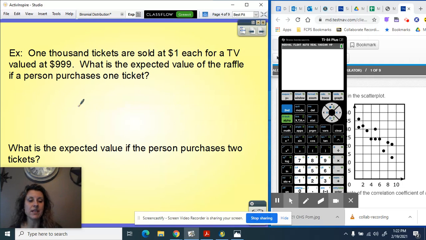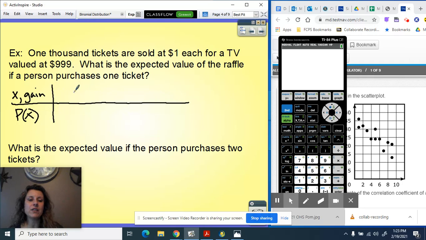Okay, a lot of times these scenarios are gaming situations. So this first example says 1,000 tickets are sold at $1 each for a TV valued at $999. What is the expected value of the raffle if a person purchases one ticket? Okay, so I prefer to set mine up thinking about X representing the gain. So if I do that, thinking about how much I would gain if I win, I'm going to win the